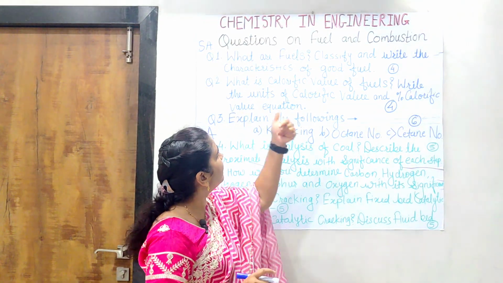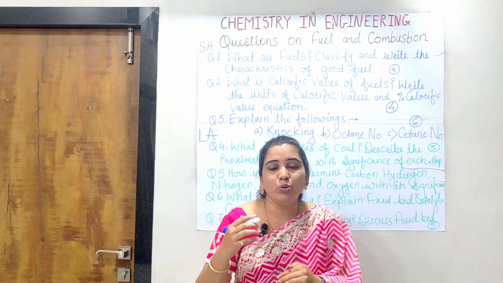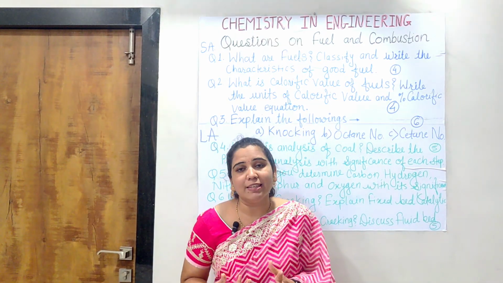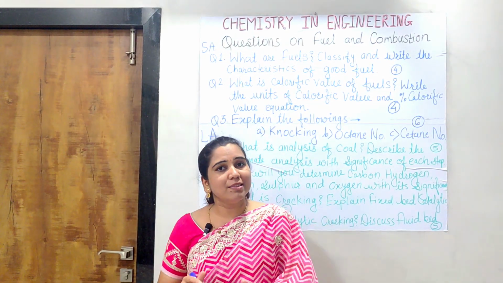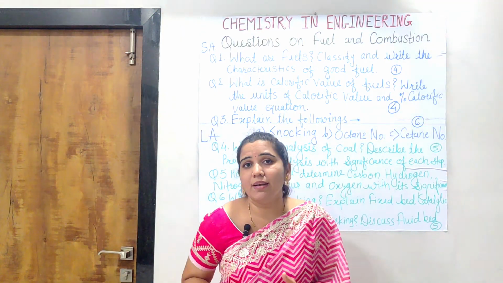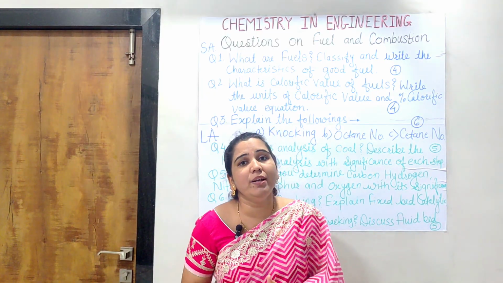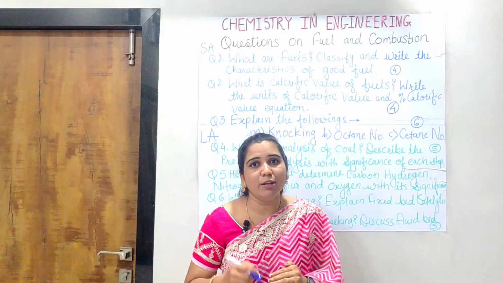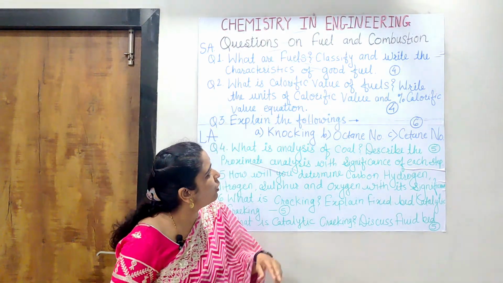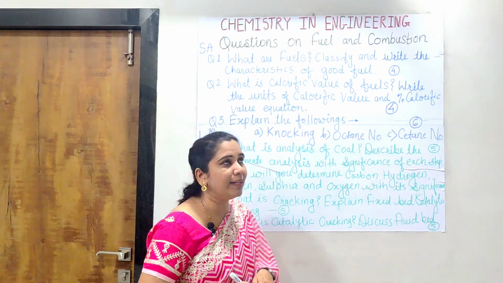The next is, write the characteristics of a good fuel. In this, what should be the ideal fuel? Its calorific value should be very high. Then it should have a very low ignition temperature. It should have a very small amount of oxygen and a small amount of sulfur, in this way. And it requires a higher amount of carbon and hydrogen. In this way, there are a number of points to be written as different points, like 1, 2, 3, 4, like this. That will be its answer. For this particular question, there are 4 marks. So in this way, when you write the answer, you will get all 4 marks.